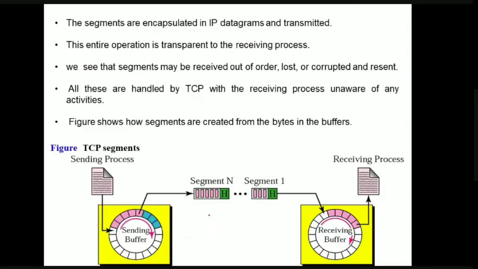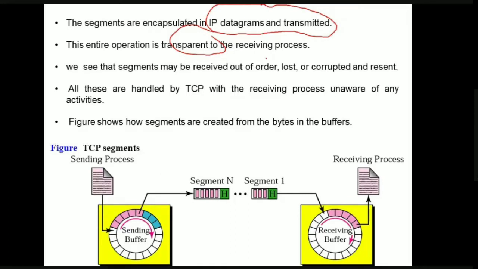Now here, if you see, these segments are encapsulated in the IP datagrams. That is, segments in the transport layer will come to the network layer. They are encapsulated and converted into IP datagrams and then transmitted. So this entire operation obviously is transparent to the receiving process. That is, when there are segments which are received out of order or lost or corrupted, they are all resent.